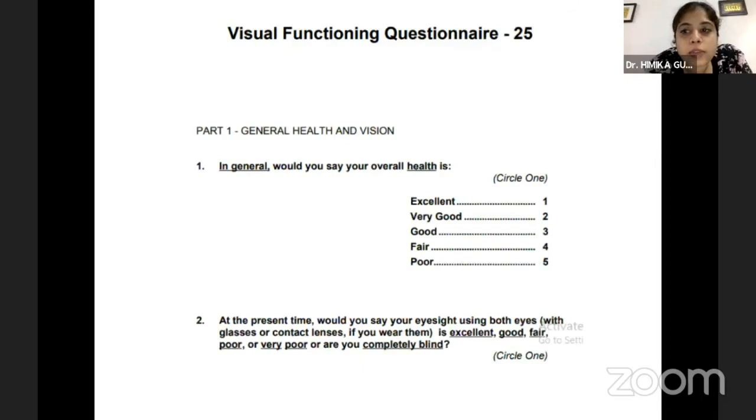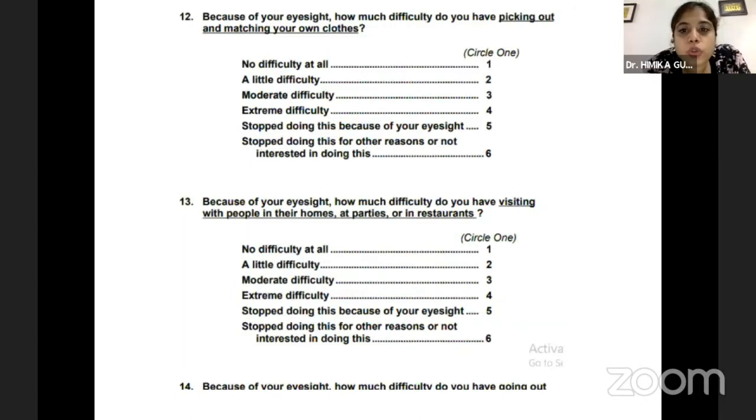It has multiple questions like these, and it's very objective. One word of advice: the doctor who's finally seeing the patient should not be making them do this questionnaire. The receptionist outside, the optometrist who is working with you, or a therapist would be a good person to go through all this.